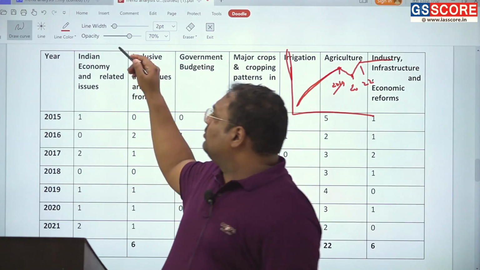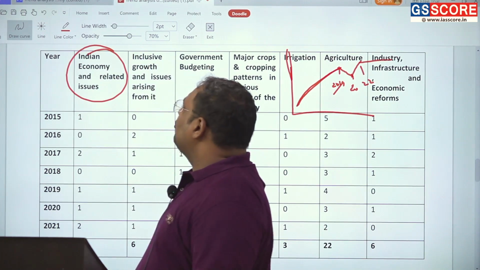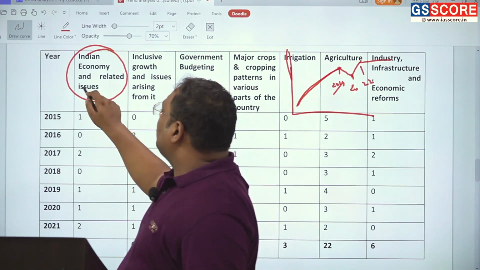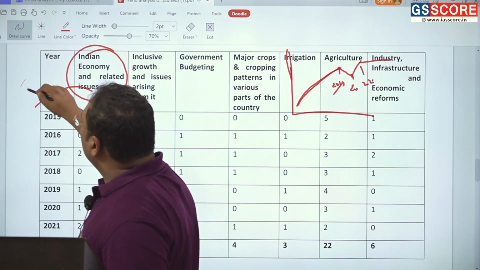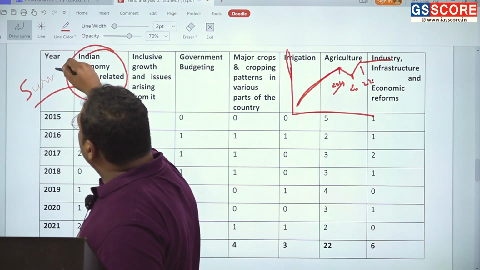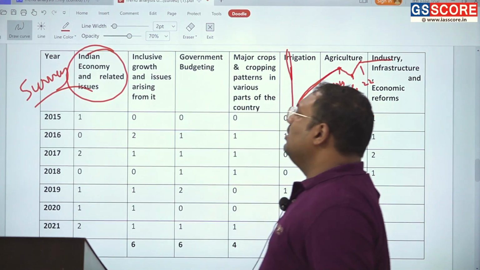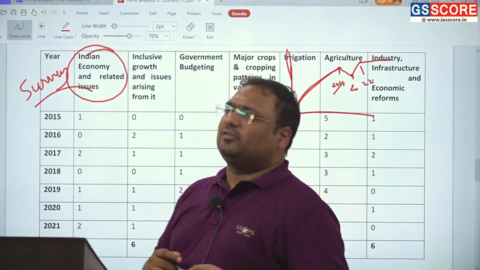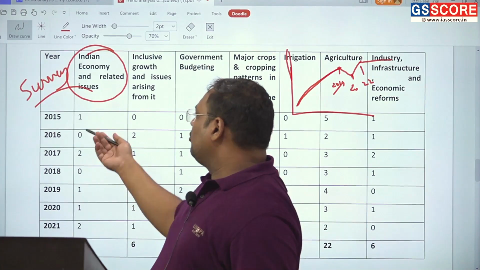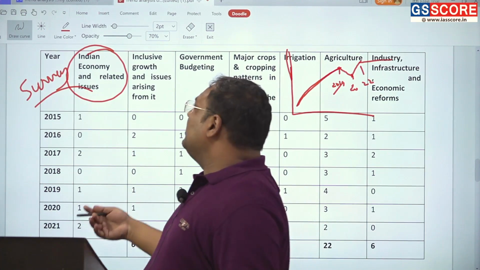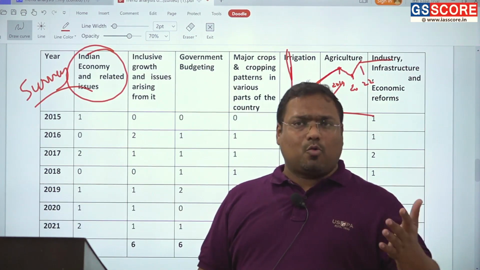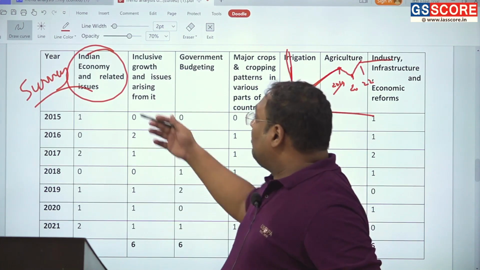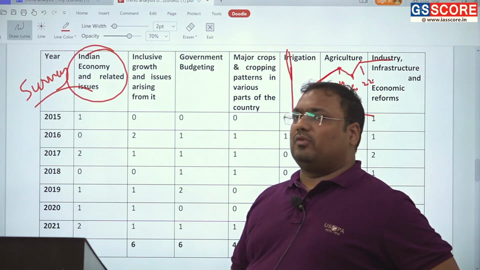In fact, if you observe this area, for most of the questions that have been asked in your topic 1, the economic survey is the common source. Generally, the performance of the Indian economy is reviewed in the economic survey. So whenever such questions have been asked, mostly there has been a direct or quite visible question from the survey itself. So for the first topic, the survey is a good source to cover that.